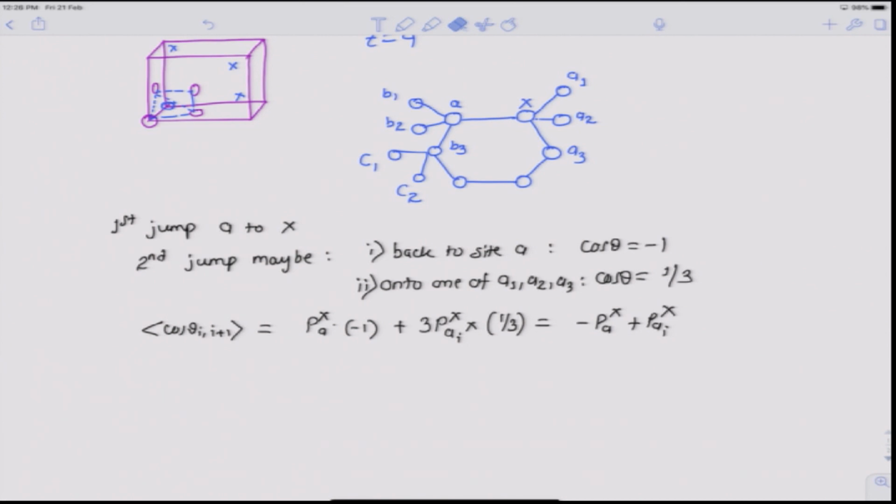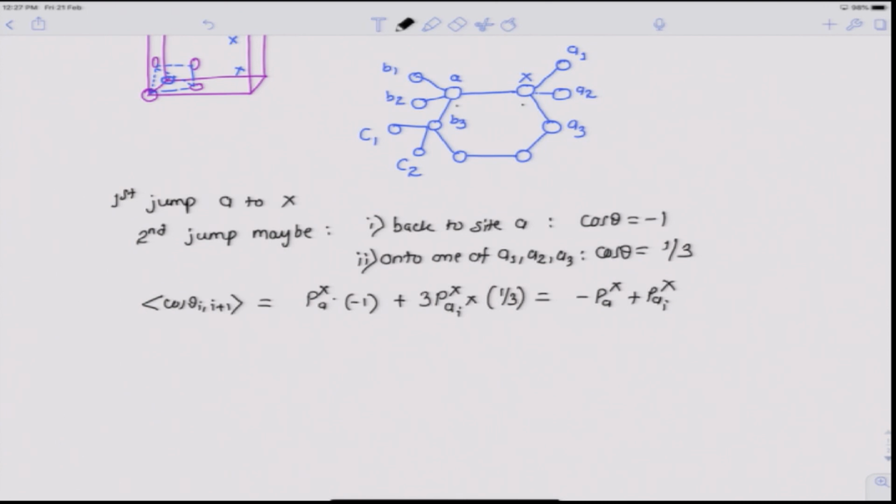Now, you can see here that in diamond cubic structure there is no common nearest neighbor site for A and X. There is no common nearest neighbor site for the tagged atom and the vacancy. So, the vacancy has to leave the coordination shell and come back to the nearest neighbor coordination shell of X.